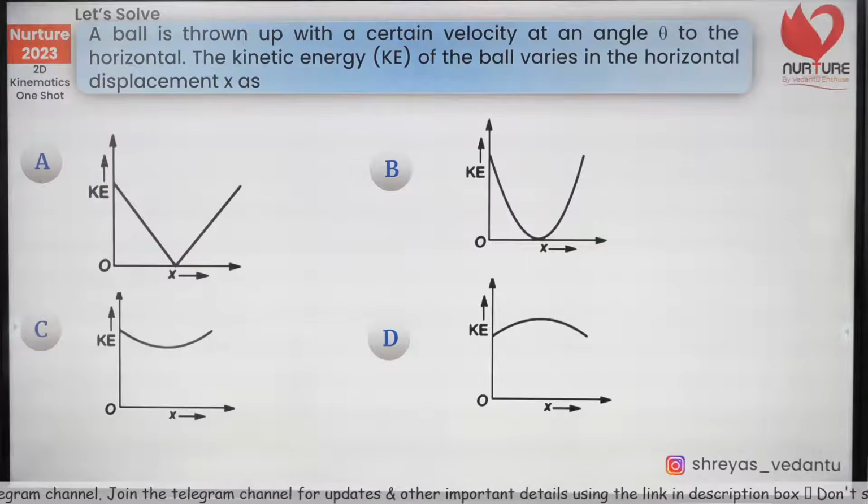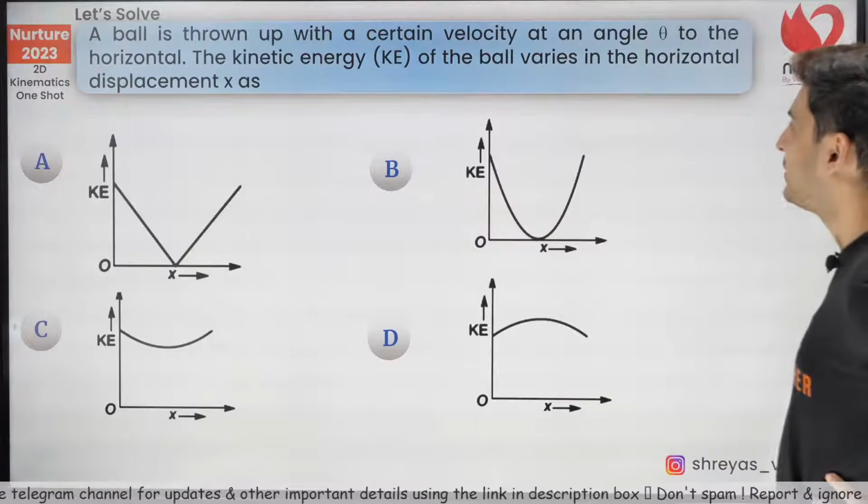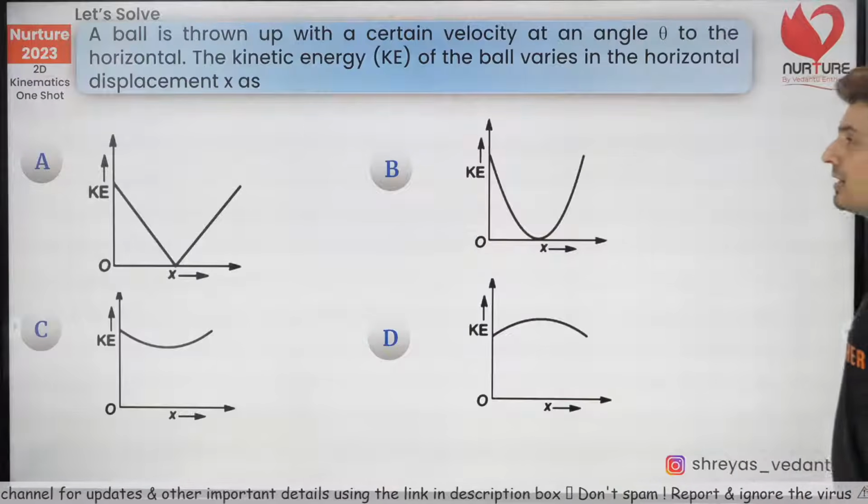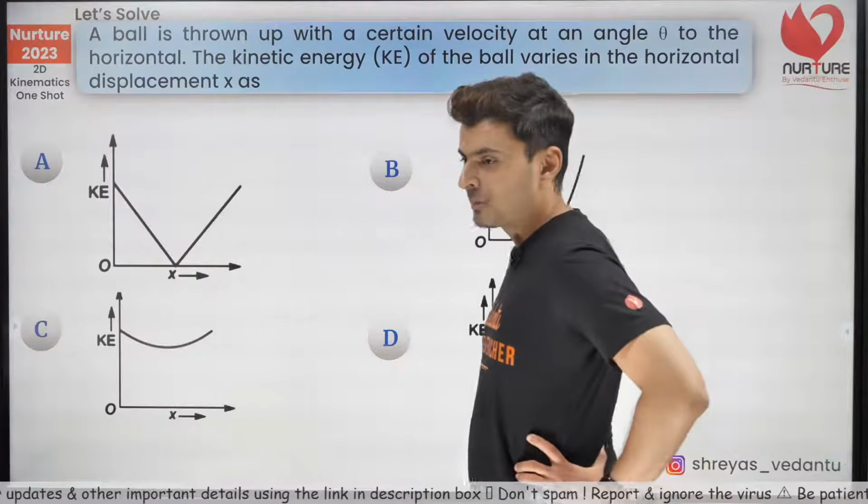A ball is thrown up with certain speed at some angle to the horizontal. The kinetic energy of the ball varies in the horizontal displacement x as, come on.